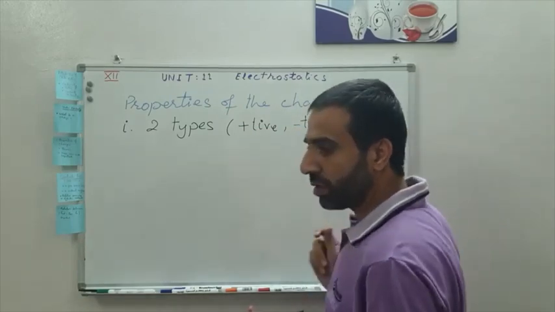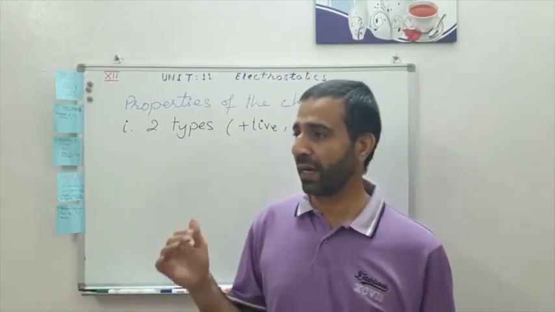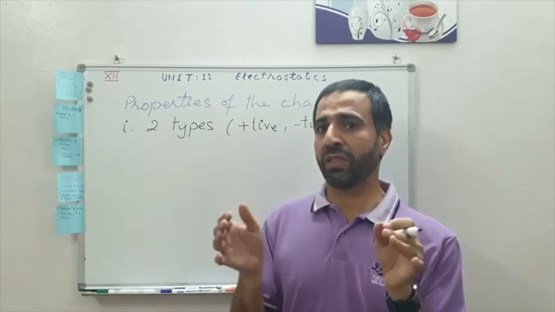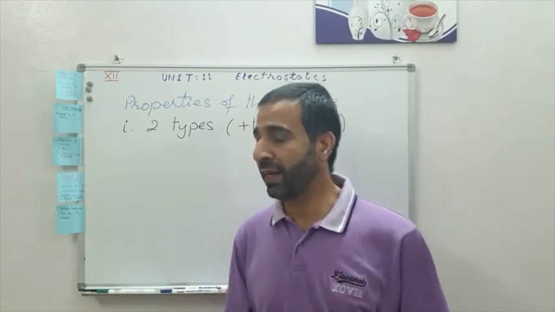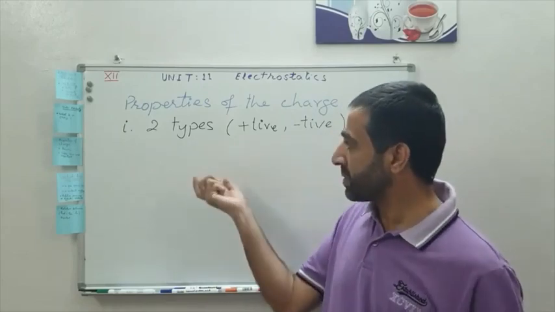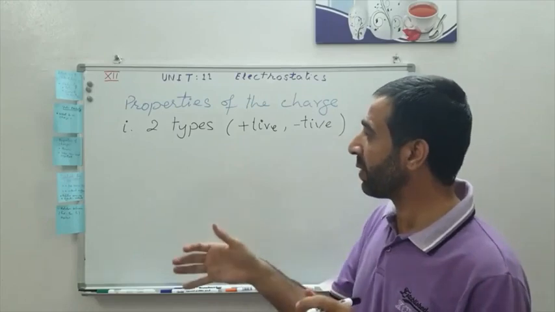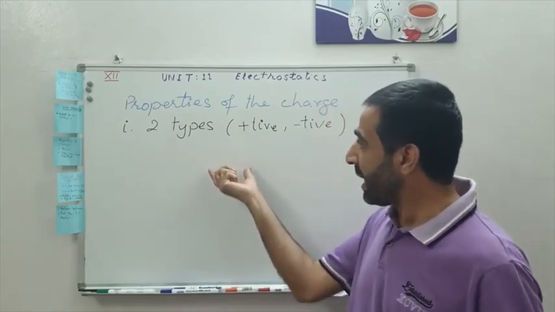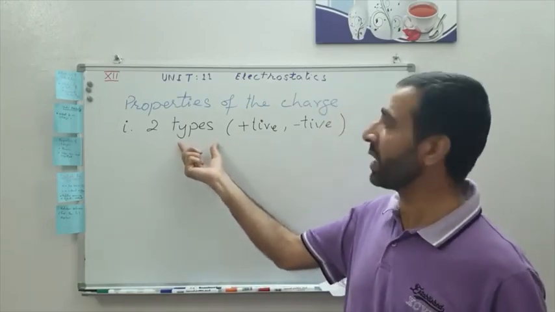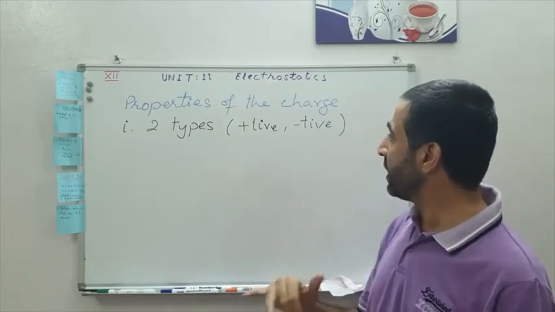And you have done an experiment also, right? When you were in class 10, your teacher performed an experiment showing how many types of charges there are. The experiment verifies that there are only two kinds of charge. One we call the positive charge and the other we call the negative charge.